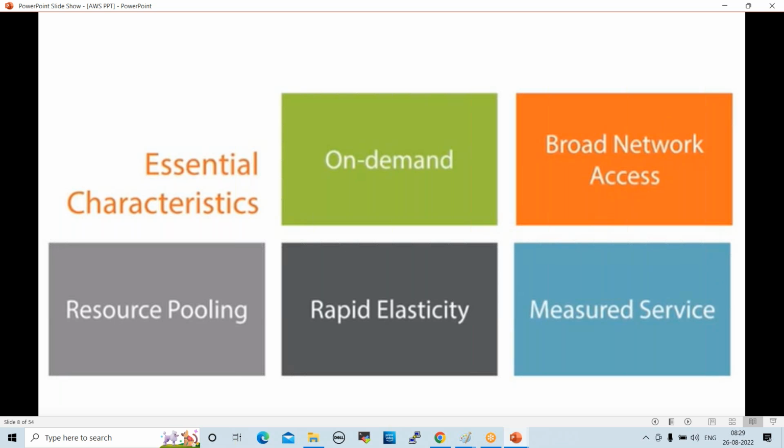Resource pooling, someone asked, right? Whatever resources we are using in the cloud, we can reuse whenever needed. As an example, once the project is completed, the project team asks you to terminate the servers. By that time, data will be there in the server, so we have to store that volume somewhere. Whenever the project team requires it, we can attach that volume to another server and hand over the project. That is resource pooling. You can pool it up and reuse it.